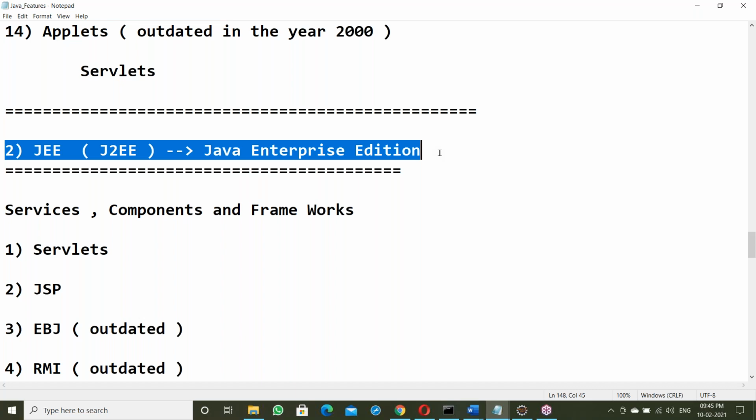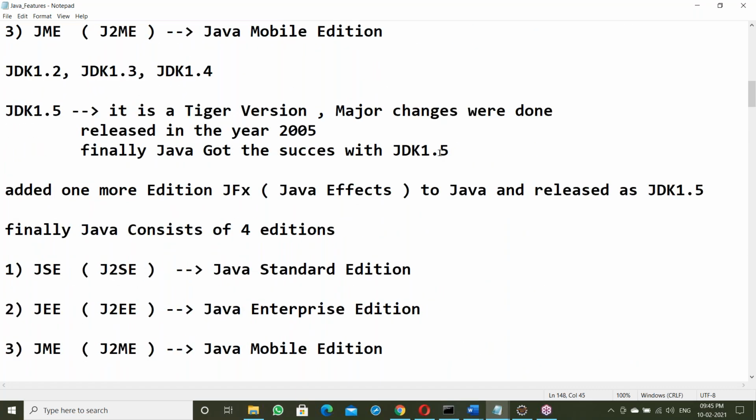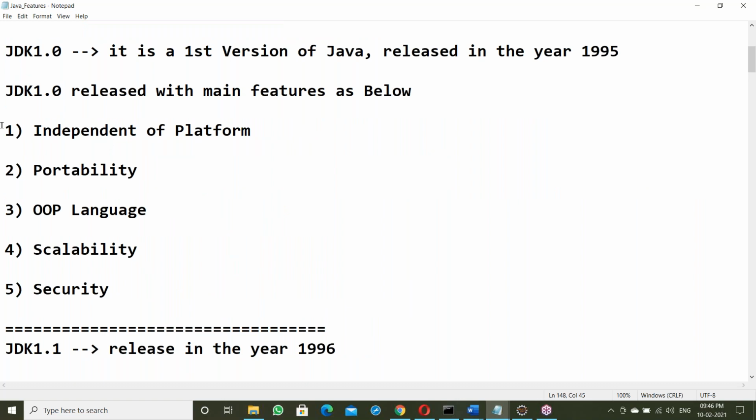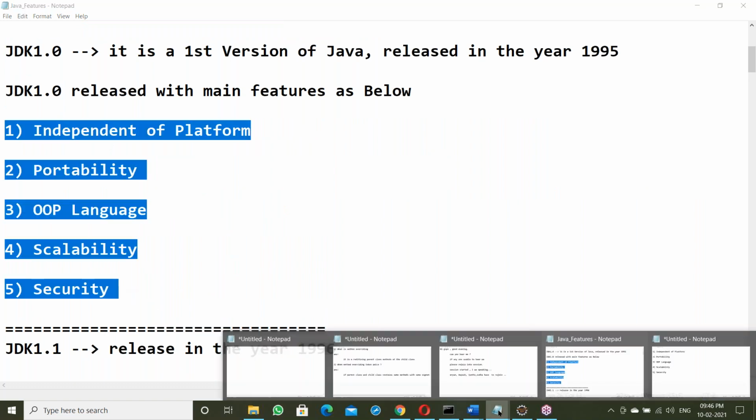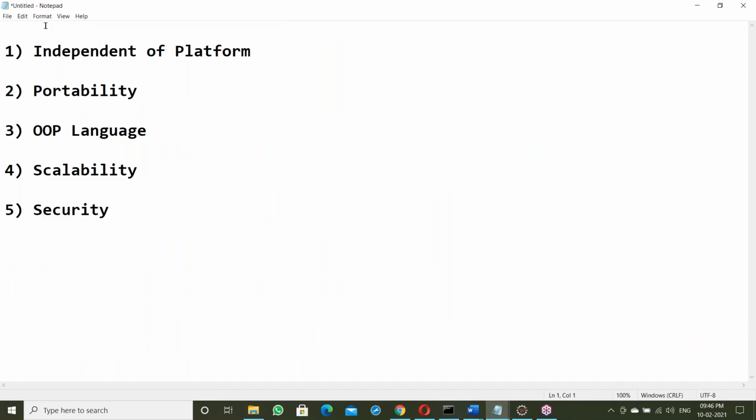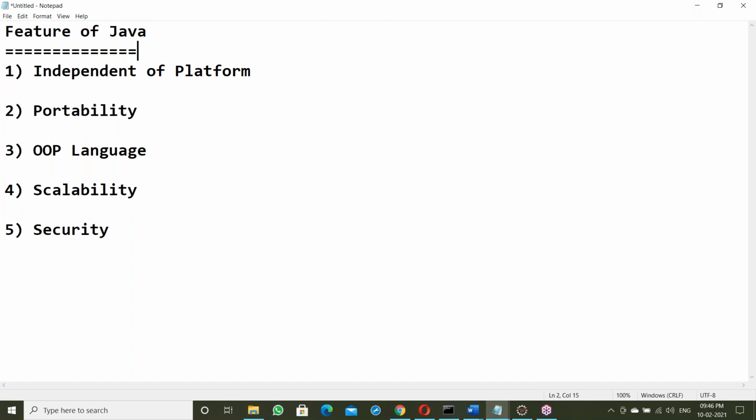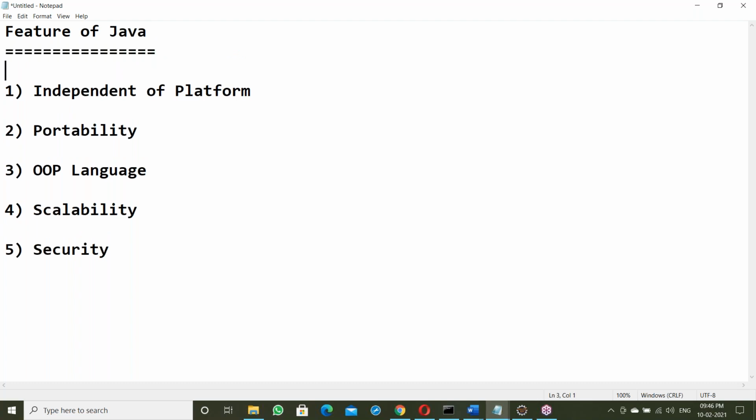Okay, now let us start with the features. Features of Java. Let us start with Java features. So what are the main features of Java? Independent of platform, portability, object-oriented language, scalability, and security. Okay, let us start one by one here.